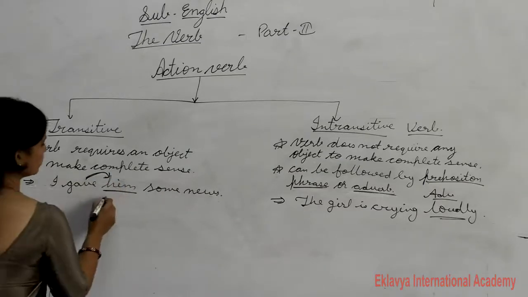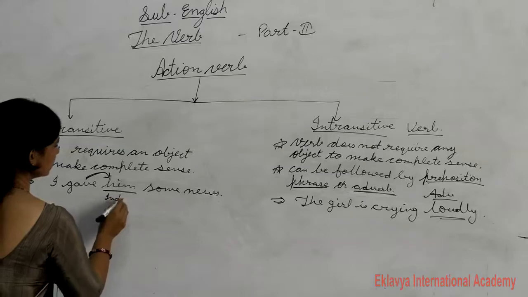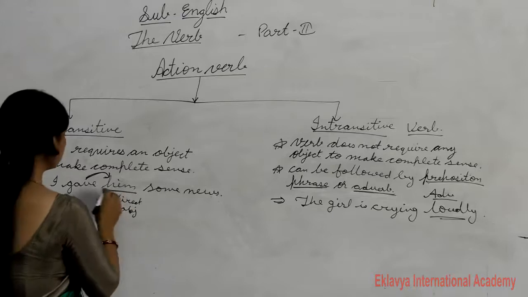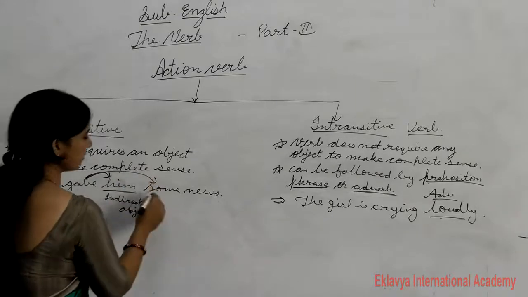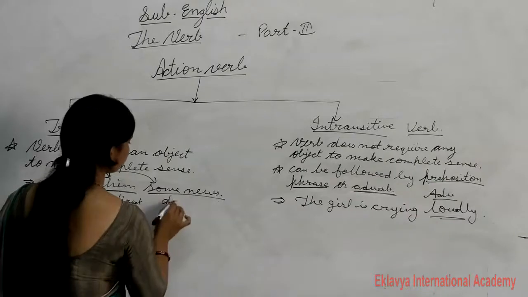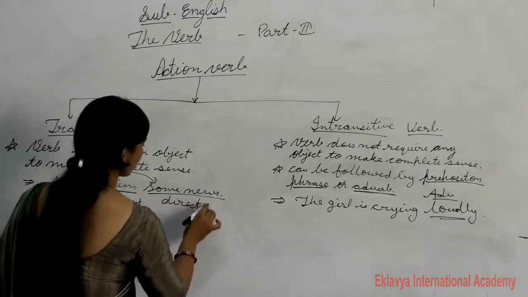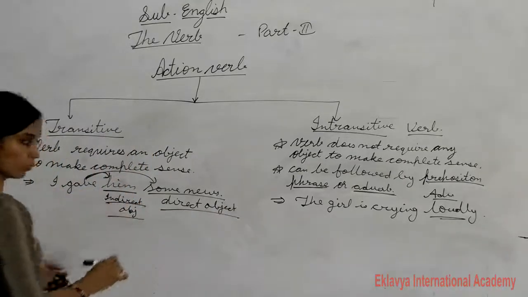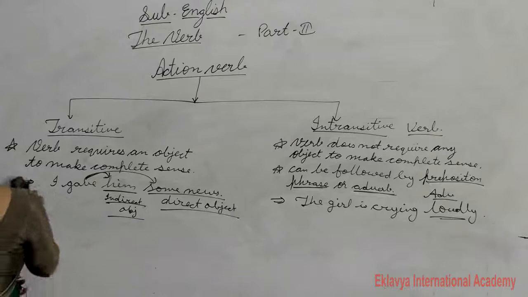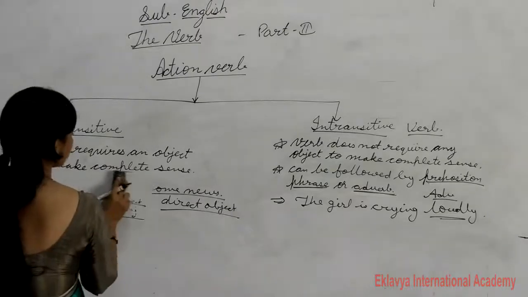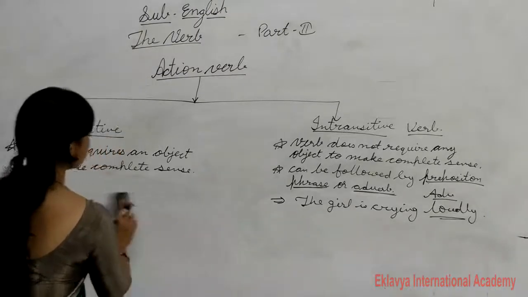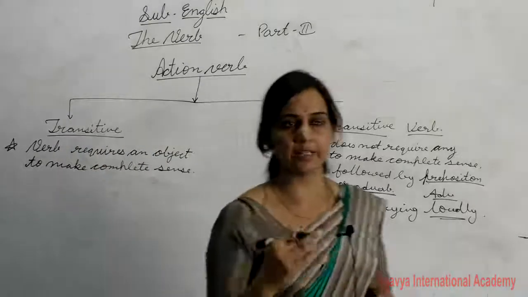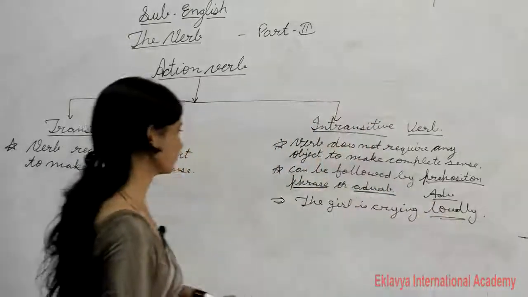So you can say it is indirect object. Okay, and this is what gave? What gave? Some news. So it is the direct object. So I hope you understood what is the direct or indirect object, and how to find. If you ask the question from what, its answer is direct object. If you ask the question from whom, its answer is indirect object, okay.